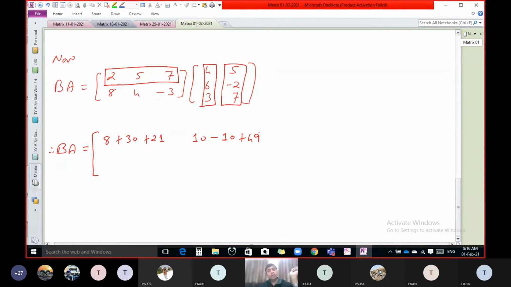There is no third column. So let us complete the matrix. Now second row and first column multiply. 32. Yes. 24. Correct. Minus 9.